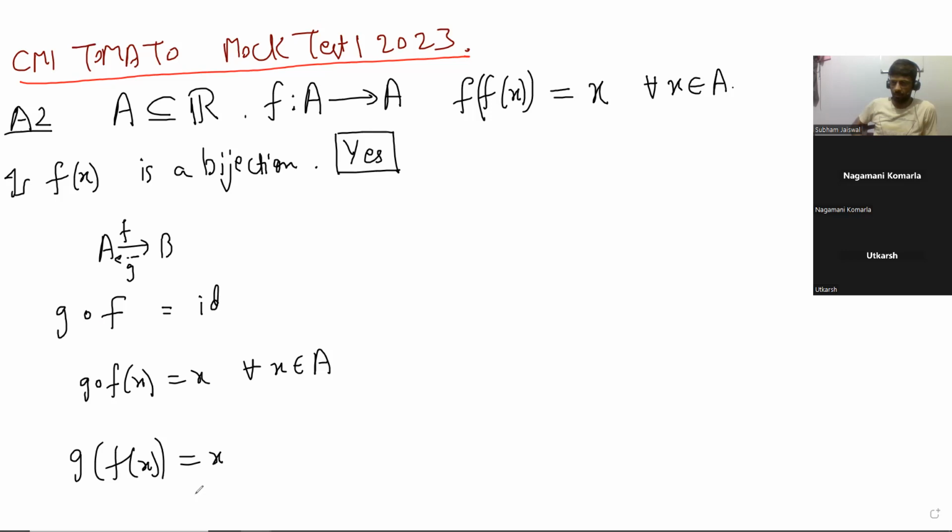No, so f of x is bijective, and so is g of x. No, no. Oh wait, not bijective. I should not say bijective. It's onto. Okay, then try to give a reason why it is onto.